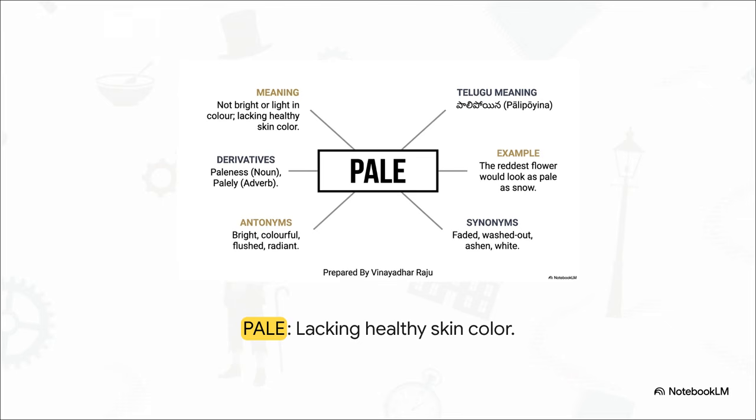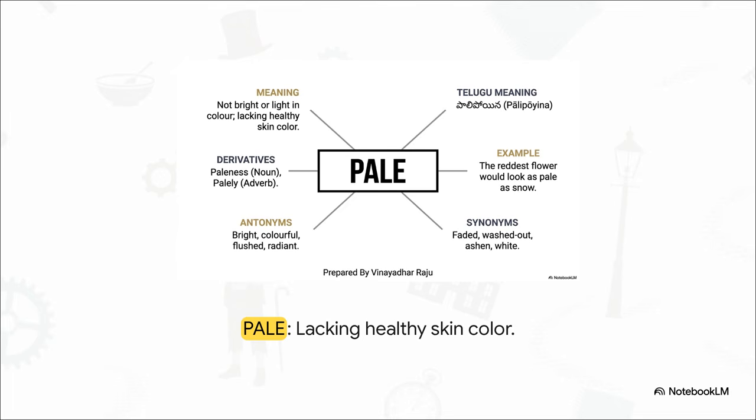Pale. This means not bright or light in color or lacking healthy skin color. Synonyms include faded, washed out, ashen, or white. Antonyms are bright, colorful, flushed, or radiant. We have the noun paleness and the adverb palely. The example is, beautiful but sad. The reddest flower would look as pale as snow.